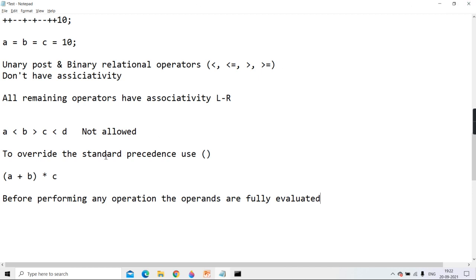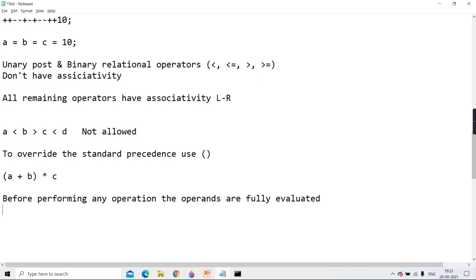Before you do that operation, that is multiplication, before it goes to do it, it will first evaluate the operands and then it will do the operation. So it will evaluate the first operand, then the second operand, and then it will do that operation. So what I want to say is, before performing any operation, the operands are fully evaluated.